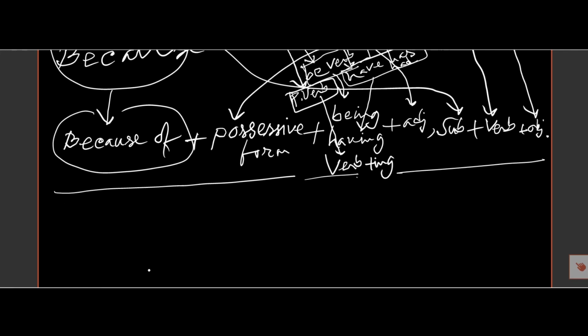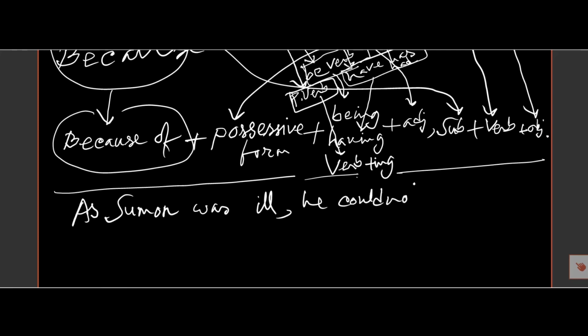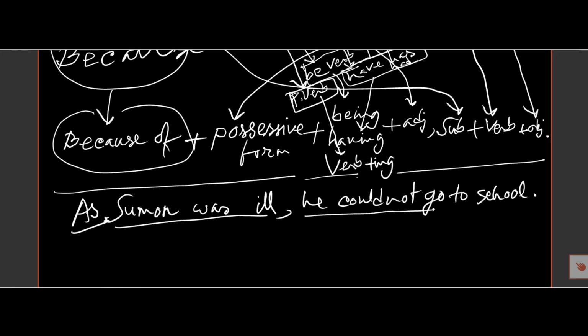Let's see an example. As Suman was ill, he could not go to school. There is the conjunction as, and there is the part Suman was ill, and there is the other part here.